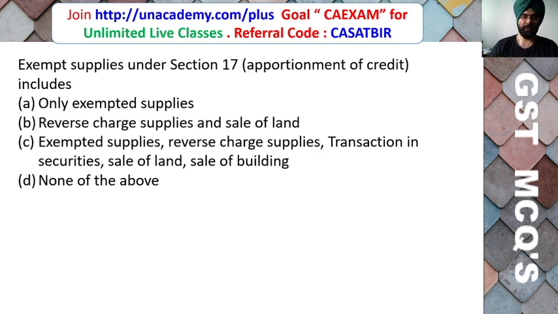Exempt supplies under section 17, apportionment of credit includes only exempt supply, reverse charge supplies, and sale of land. Exempt supply, reverse charge supply, transaction in securities, sale of land, sale of building, none of the above.